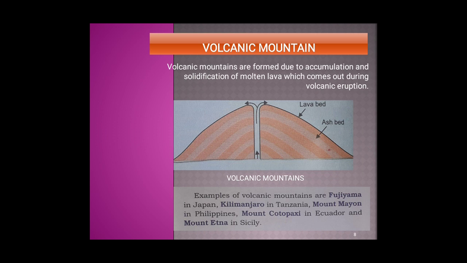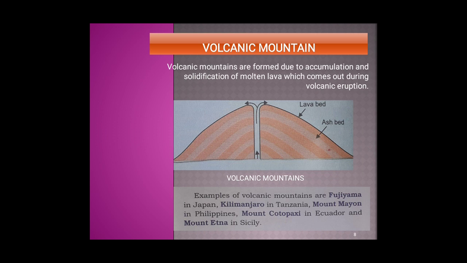The third type of mountain is volcanic mountain. Volcanic mountains are generally formed due to the accumulation and solidification of molten lava which comes out during the volcanic eruption. As a result, an alternate arrangement of lava and ash bed is formed, as we can see in the picture.